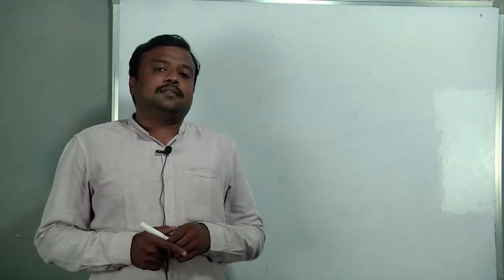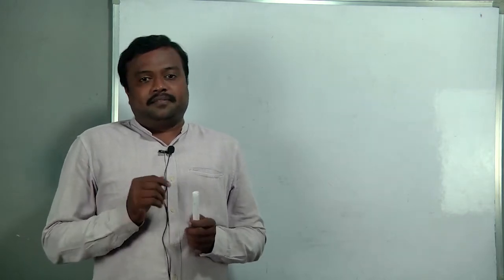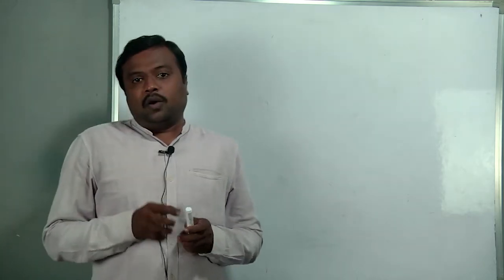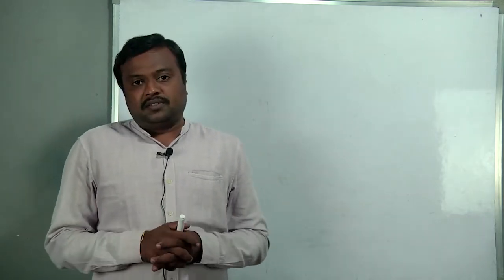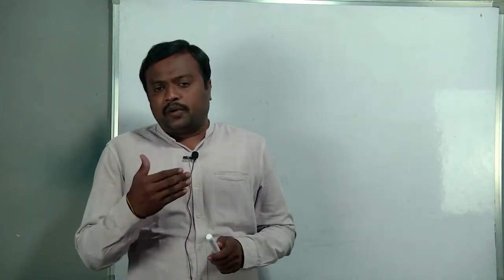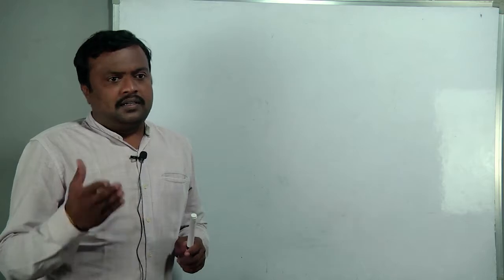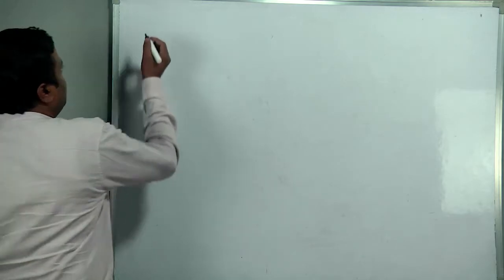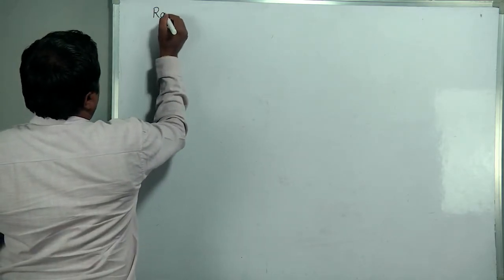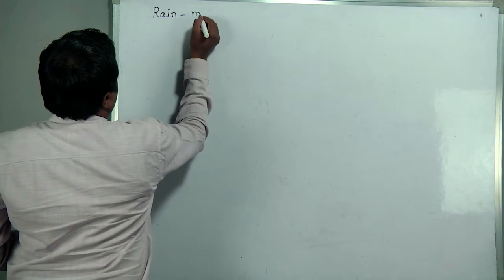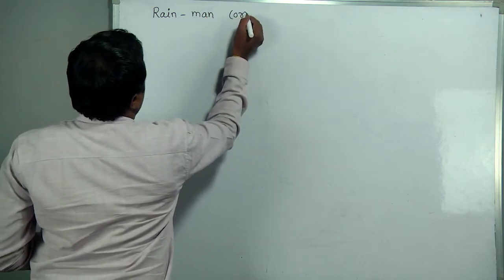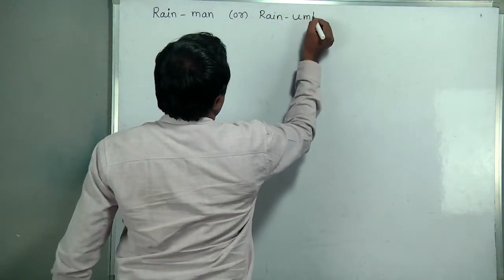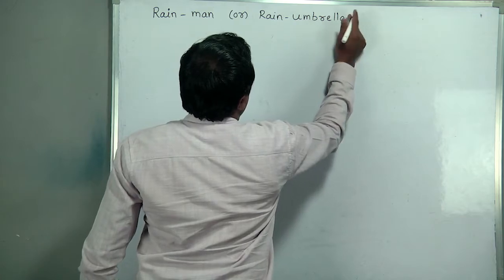So last lecture, that is vectors lecture 9, we completed the relative velocity of a boat in a river model concept and its examples also. Now in this lecture we are going to see a new topic, relative velocity in 2-dimension, that is the Rain-Man concept, or it is also called the rain umbrella concept.